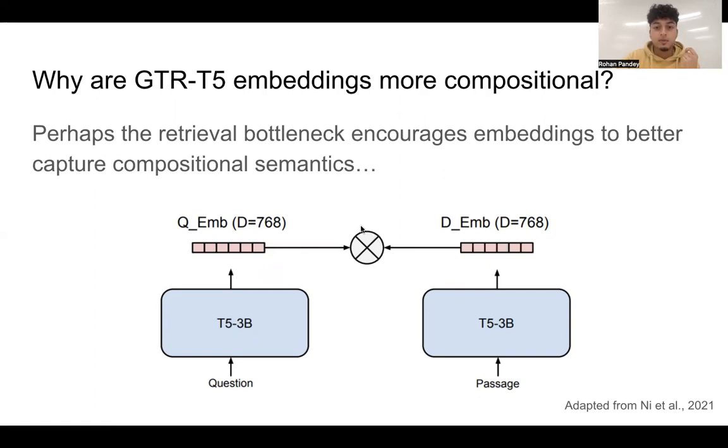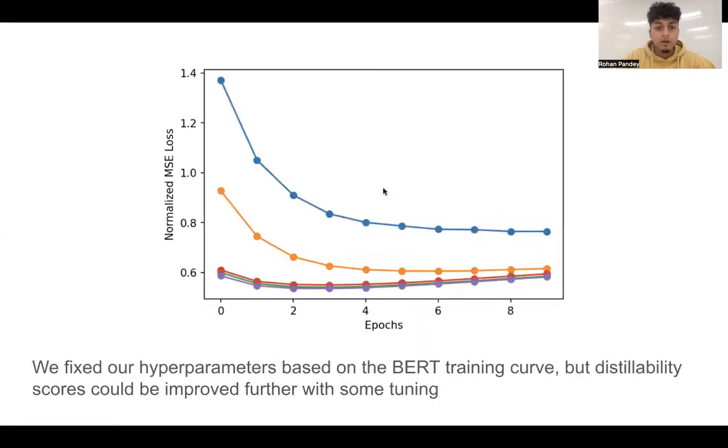So this representational bottleneck might induce more compositional representations and encourage the sentence embeddings to be more compositional in GTR-T5. Also, on an empirical note, we fixed our hyperparameters based off of the BERT training curve, but distillability scores could be improved slightly further with some tuning.